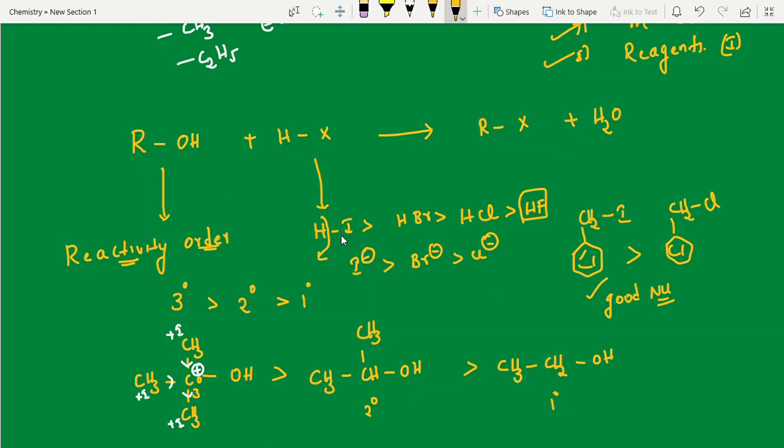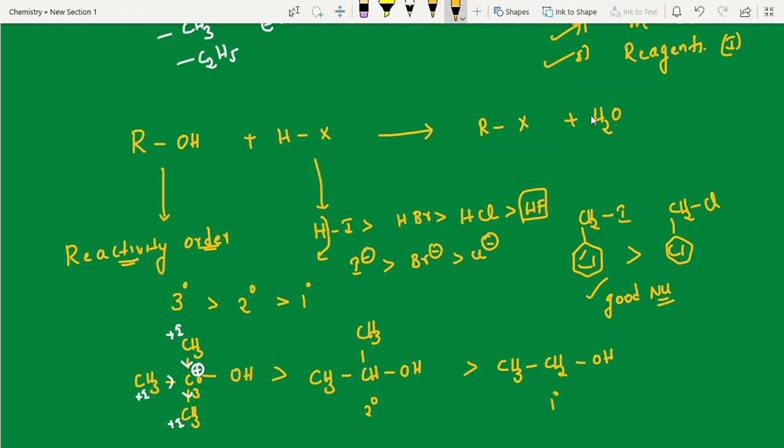Strong acid gives weak bases. Weak bases are good nucleophiles. Iodide means we can blindly go for the answer. Clear? But here we have to add polar protic solvents and polar aprotic solvents. Whenever SN1, SN2 is there, I will explain what is SN1, what are polar protic solvents and polar aprotic solvents. Is it clear, students?